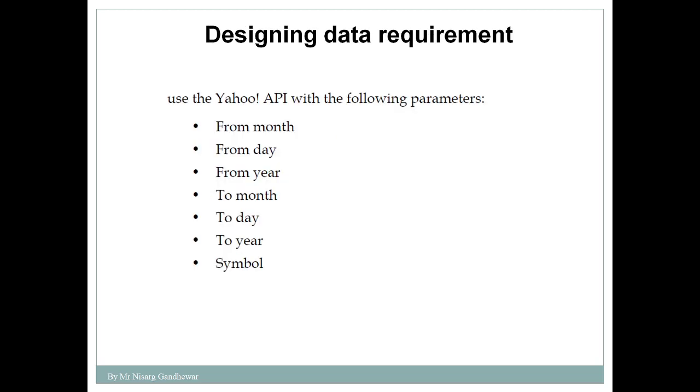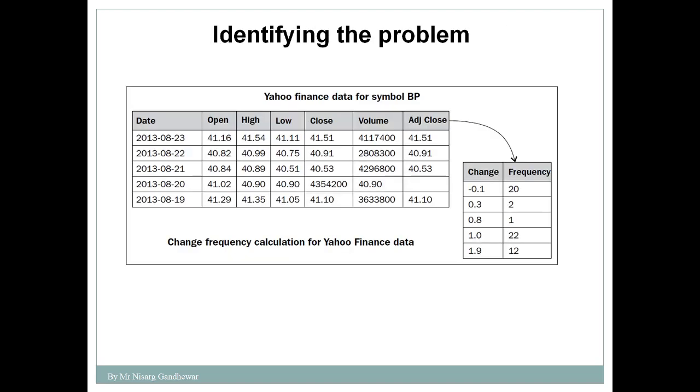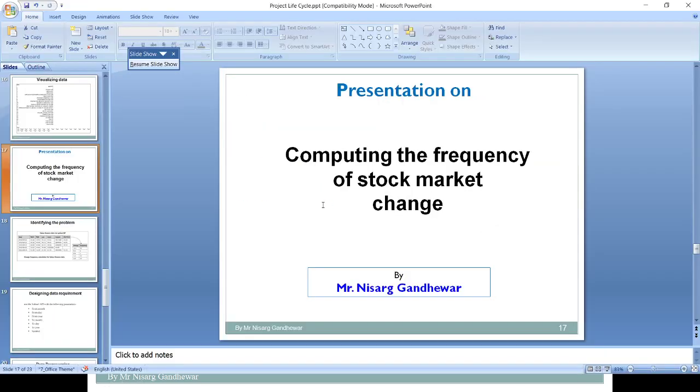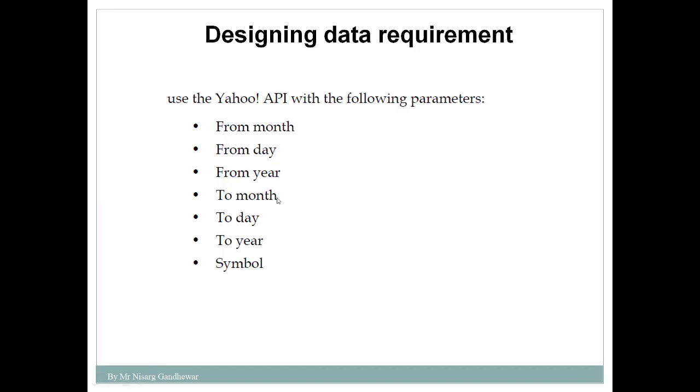Now step number 2 is what? Designing the data requirement. In order to predict the price of a particular stock on a particular day, what kind of data do you require? You require historical data. In that historical data we want these values: what value the stock opened at, what is the high for that stock, what is the low made by that stock, and at which value that stock closed. So this kind of historical data we require, and in this case we are considering the stock Yahoo.